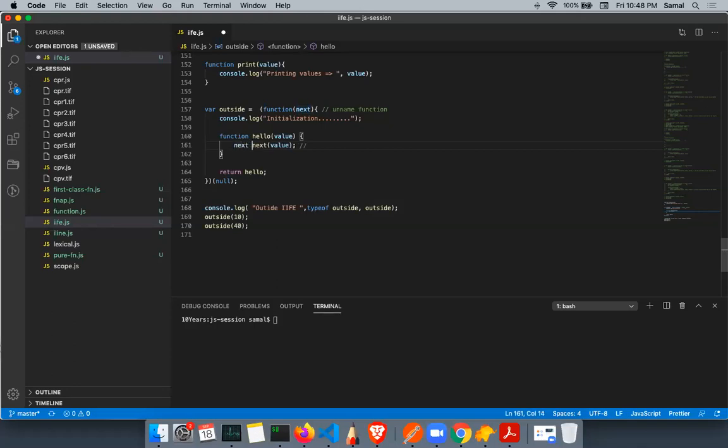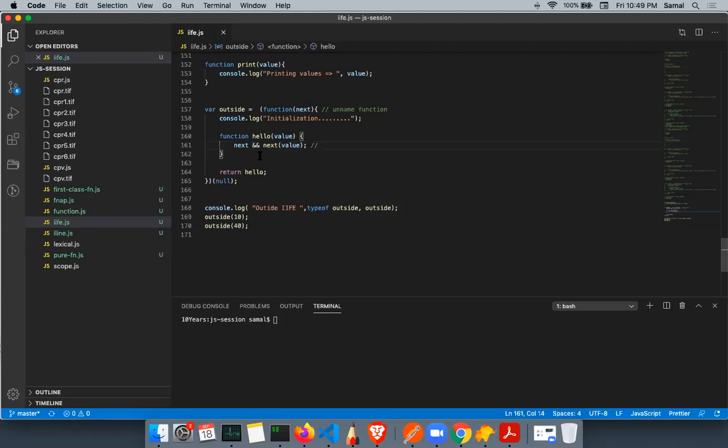Okay, but will it solve the issue? No. Okay, so what step should we follow then? Put a check that next is a function.